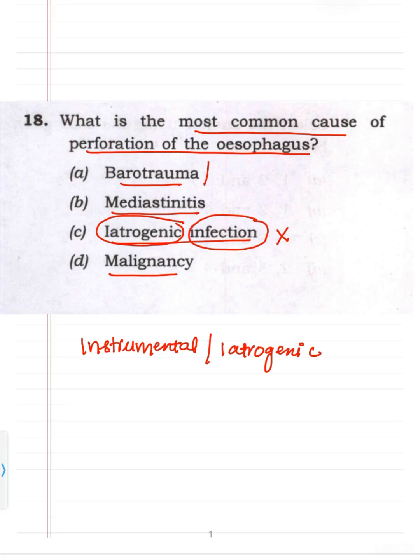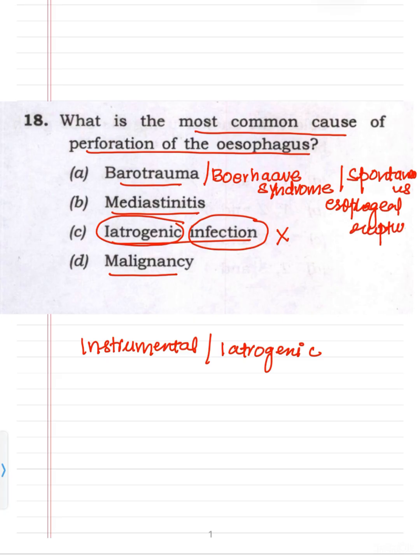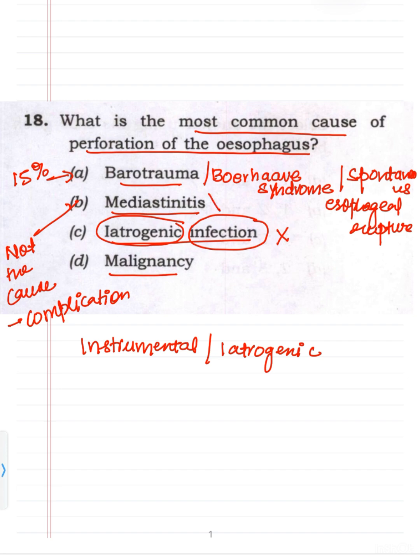Then we have barotrauma, which is known as Boerhaave syndrome, or spontaneous esophageal rupture. So it constitutes about 15%. Then we have mediastinitis. Mediastinitis is not the cause. Rather, it is a complication of esophageal rupture. So that's why mediastinitis is wrong.